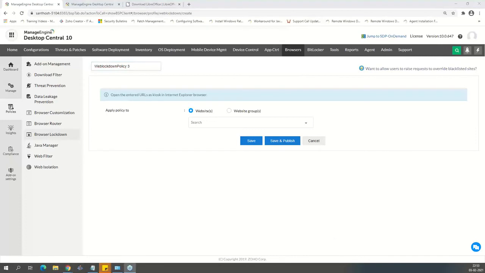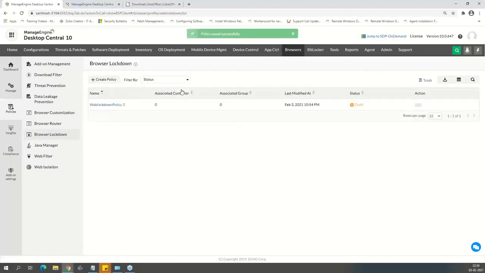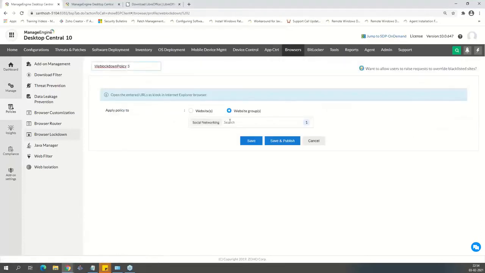So if I go into the browser lockdown policy, what this basically means is I can apply the policy to specific website groups, right? Say, for example, social networking. Apart from the group of policies that you have selected, let's go back and see.